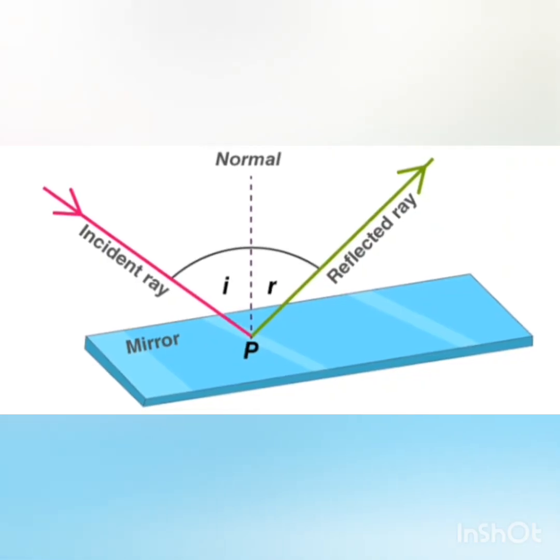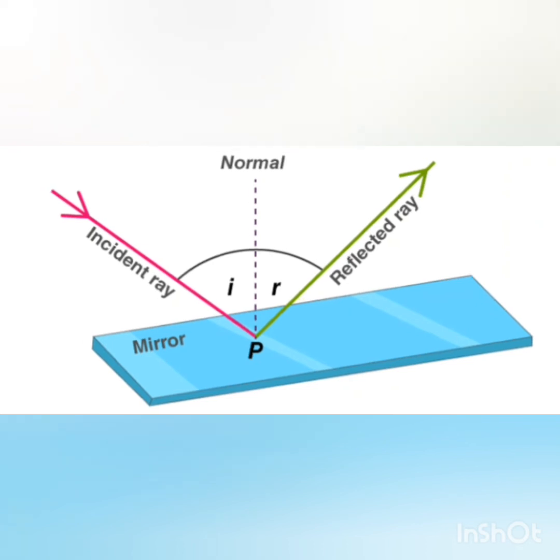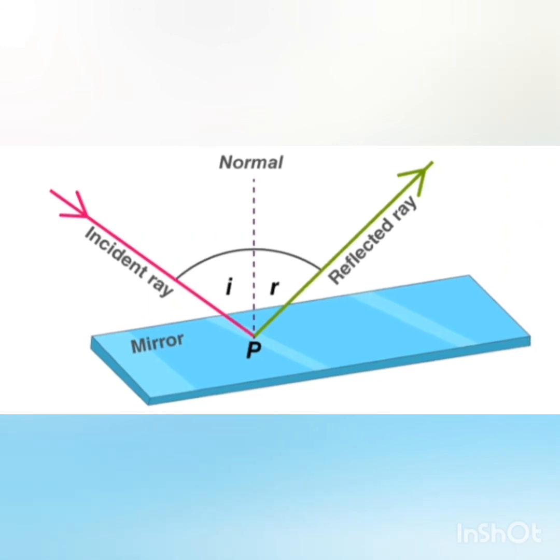Next, as you can see, two angles are marked, angle I and angle R. Angle I is the angle of incidence. The angle formed between the normal and the incident ray is known as the angle of incidence. Again, angle R, the angle of reflection, is the angle formed between the normal and the reflected ray.